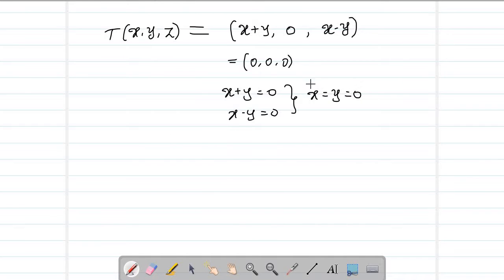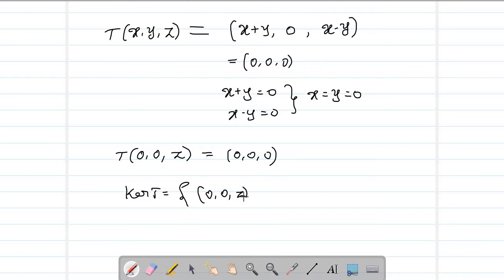Therefore, you observe that the image of x, y, z can be 0 when x is 0 and y is 0. So z can be anything. You take any number in place of z. So the image of 0, 0, z is always 0, 0, 0. Therefore, kernel T is nothing but all elements of this form, where z belongs to R. Now what is its dimension? The dimension of kernel T is 1.